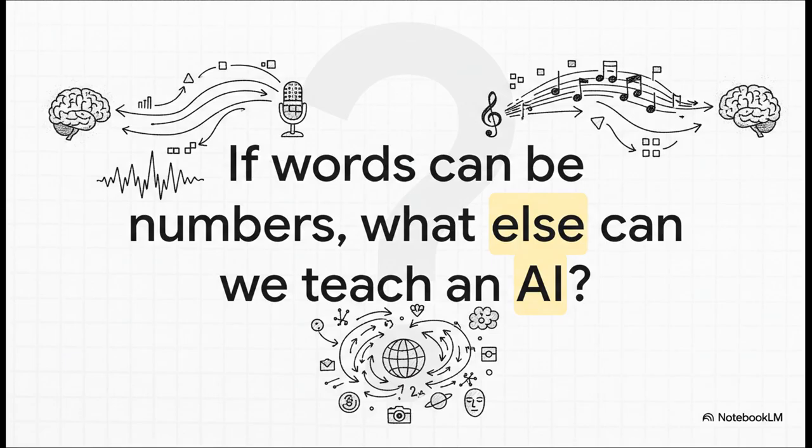We figured out how to turn the abstract concept of a word into a meaningful list of numbers. So what else can we do that with? What happens when we turn the pixels in an image into vectors, or the notes in a song? What other parts of our reality can we translate into this language of numbers? And what new things will AI learn to understand next?